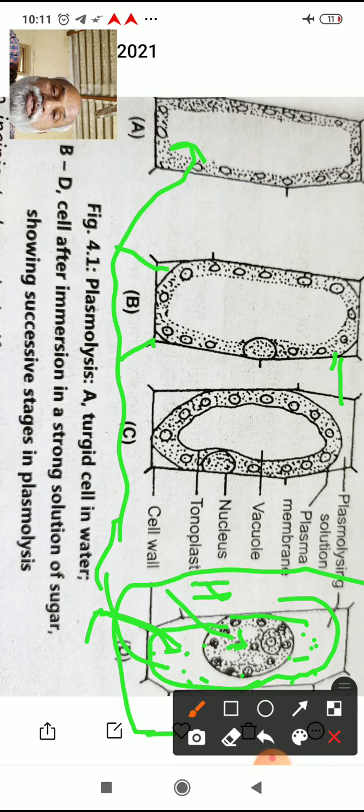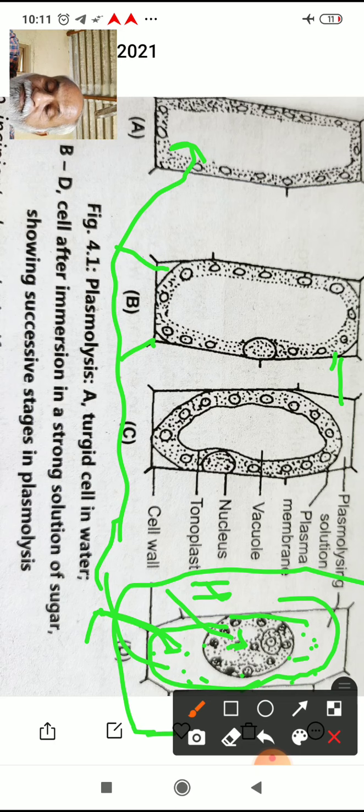So the external solution becomes hypertonic, and if bacteria or fungi try to contaminate the fish or meat, then due to the high concentration of the external hypertonic solution, plasmolysis occurs over there, and these microbes get killed, and thus we can preserve the meat and fish for a longer time.